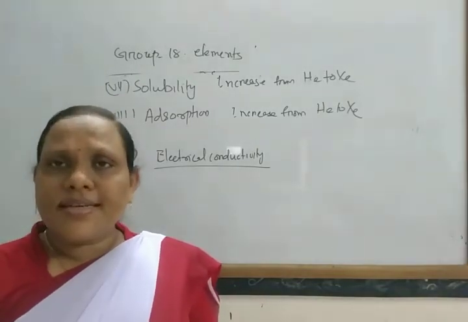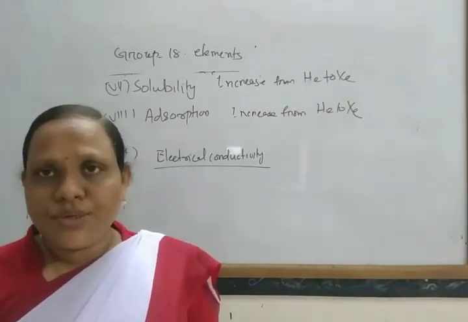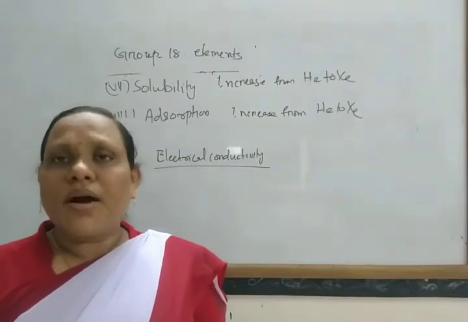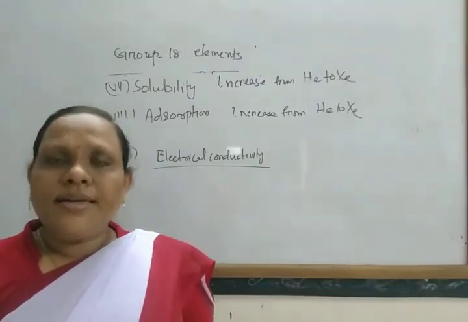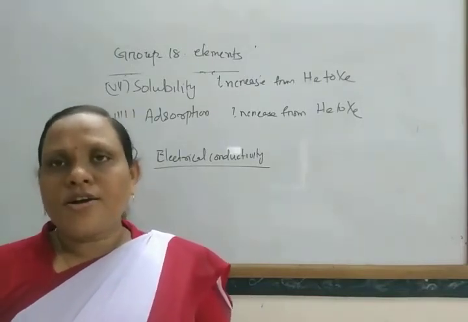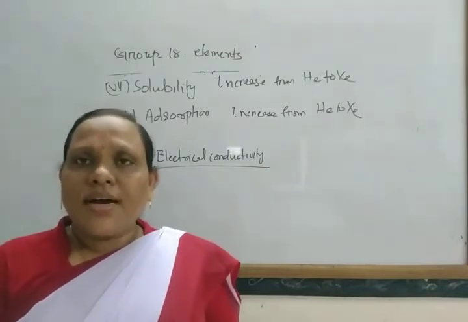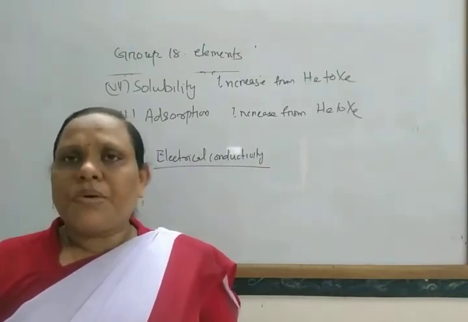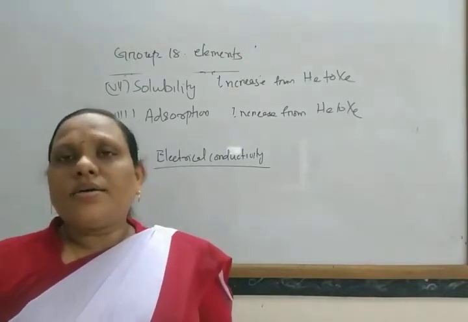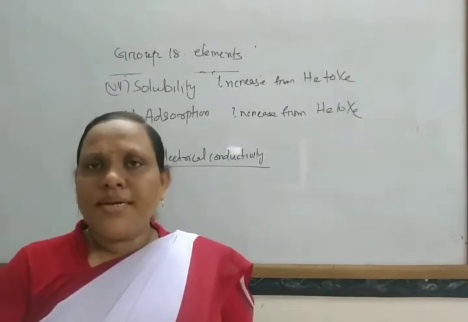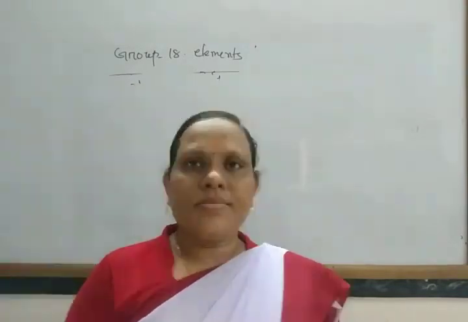When these gases are taken in a discharge tube and electricity is passed through them, then it imparts different color light. So these are the general physical properties of inert group elements, that is group 18 elements.